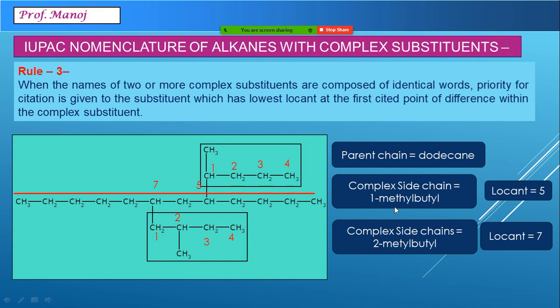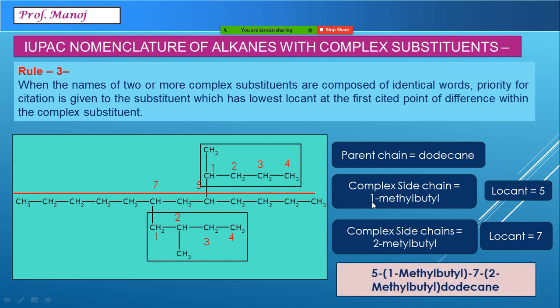Since the spellings are the same, we cannot compare alphabetically. So the rule says compare numerically. Whichever has the earlier number, take that as the first one. So the name becomes 5-(1-methylbutyl), 7-(2-methylbutyl)dodecane.